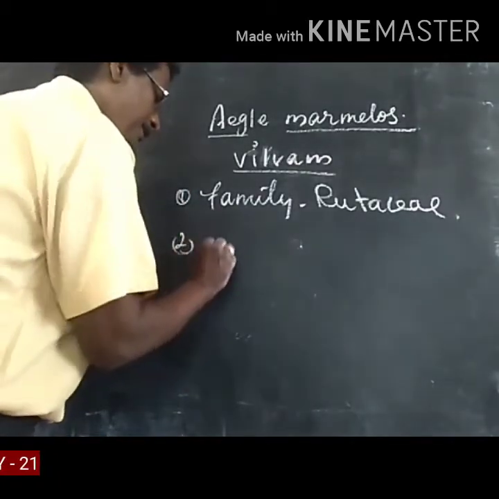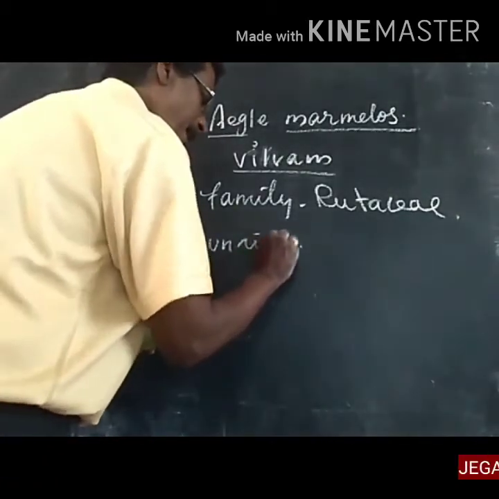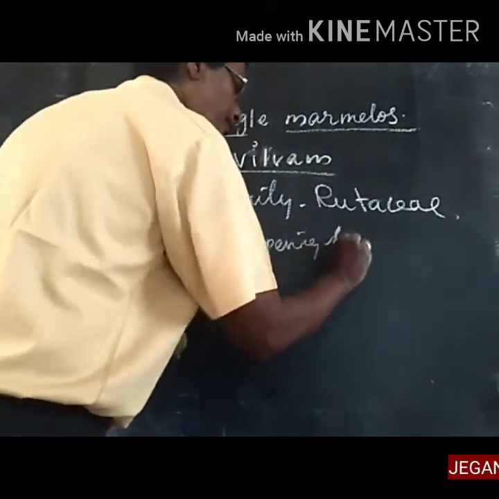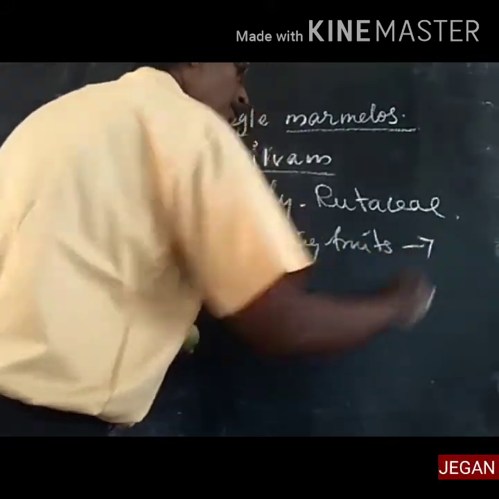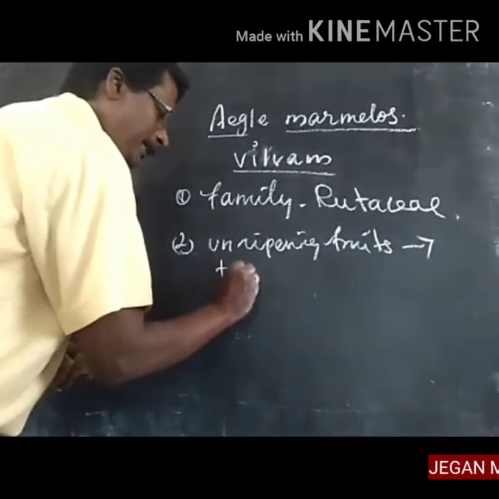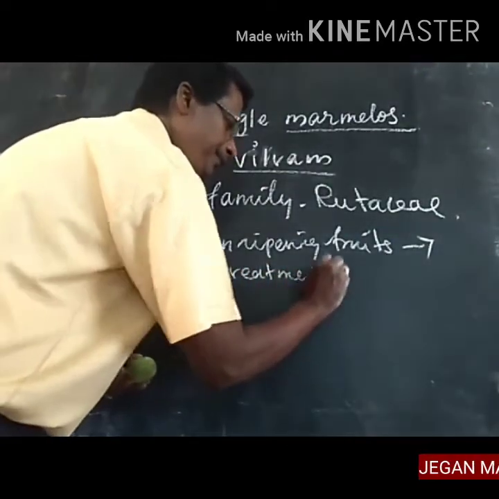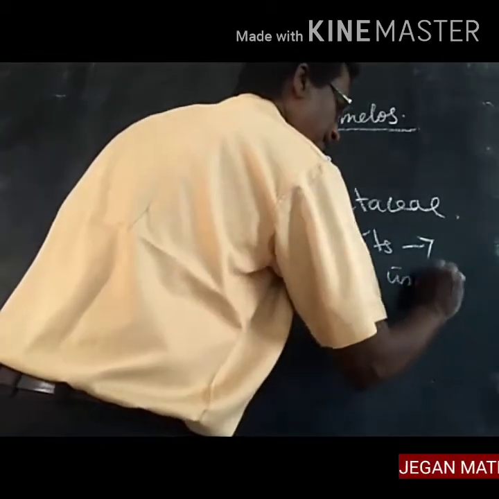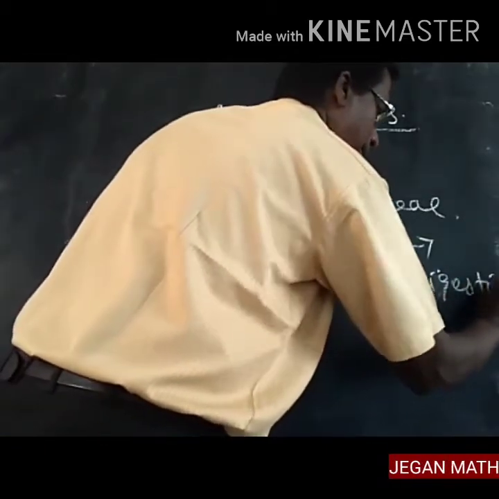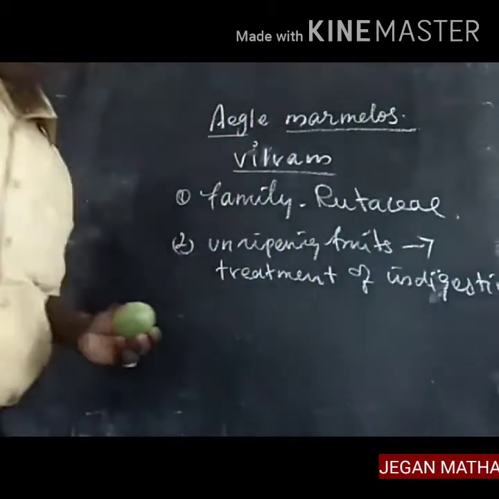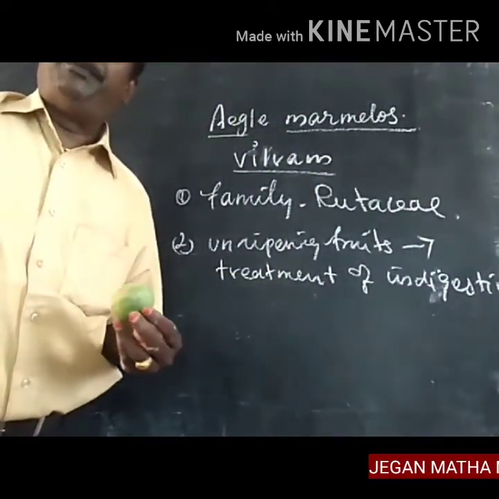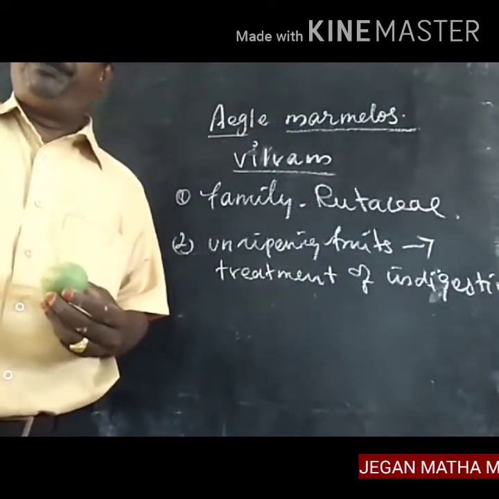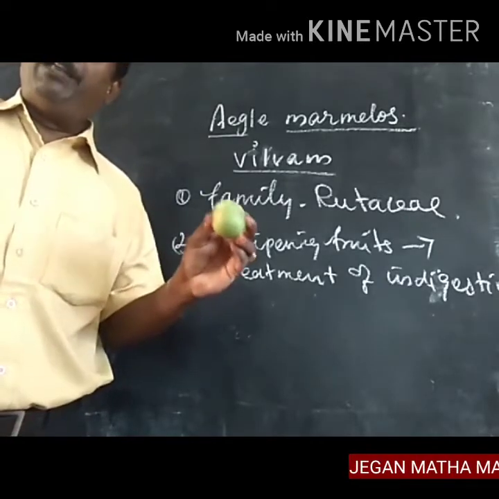The second point: unripening fruits are used for the treatment of indigestion, the undigested problem.